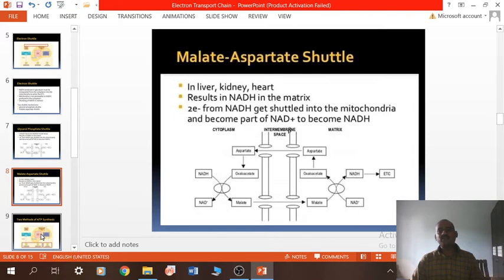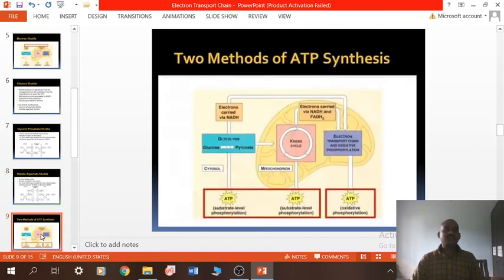It will pass into the matrix, and that malate will convert into the aspartate, and NAD gets converted into NADH, so that this electron transport chain proceeds. So these are basically the two shuttle systems to carry the electrons from the cytoplasm to inside the mitochondrial matrix.